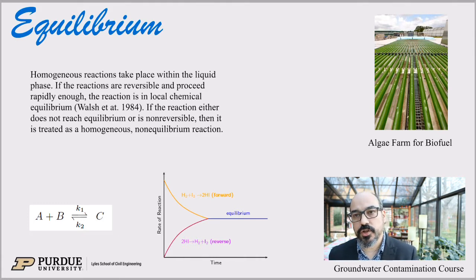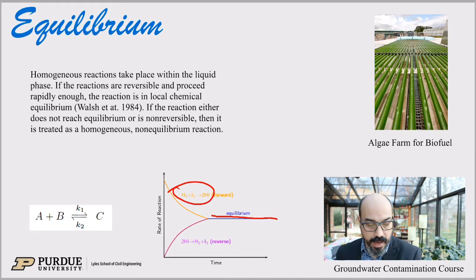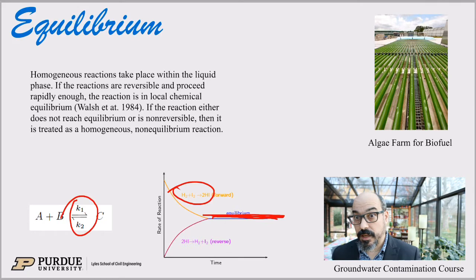Meaning, an equilibrium is essentially something that is reached if things go fast and you end up with a steady state reaction. So imagine here you have a simple mixture of iodide and hydrogen, right? They separate and they end up at equilibrium where the reaction rates are essentially the same for the forward and the reverse reaction. So K1 and K2 here are the same. So everything is at equilibrium. There's a constant amount of the products and reactants in the solution, so there's no net change in